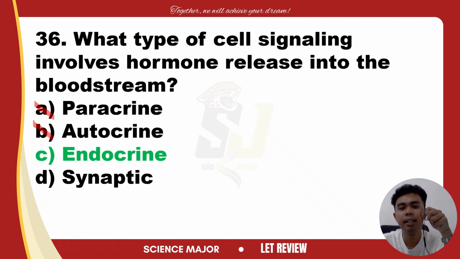Next, we have synaptic signaling. It is specific to neurons. Again, saan siya specific? Sa neurons. And it involves the release of neurotransmitters across the synaptic gap to another neuron or a muscle cell. It is fast but very short range, not via the bloodstream. So synaptic is directly associated with neurons. So this is incorrect. Our answer for this is endocrine.